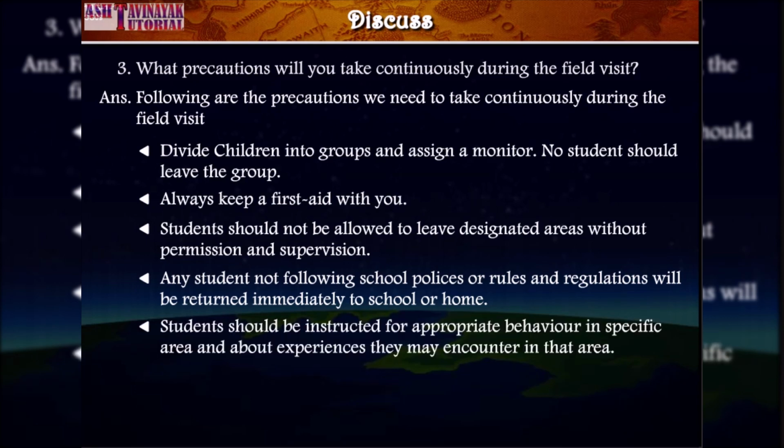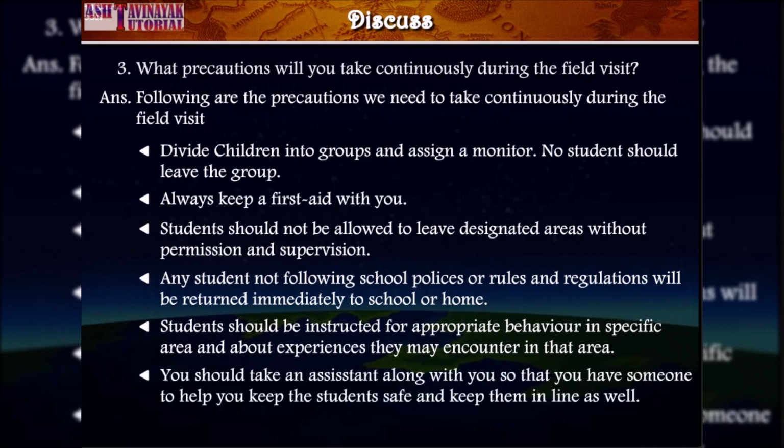Students should be instructed for appropriate behavior in specific area and about experiences they may encounter in that area. You should take an assistant along with you so that you have someone to help you keep the students safe and keep them in line as well. Educate children with safety tips for the trip.